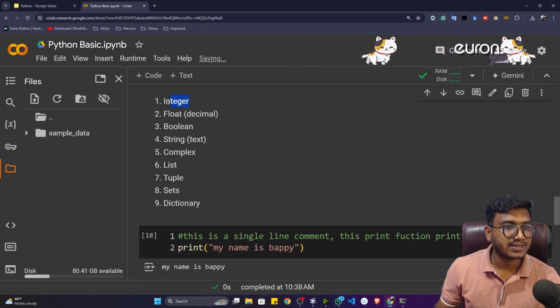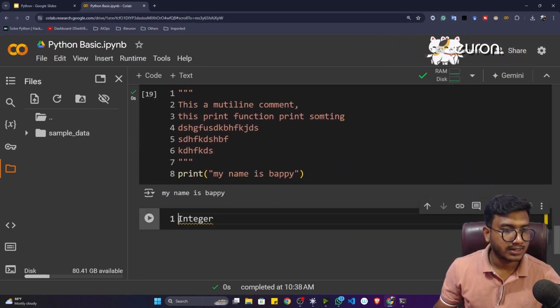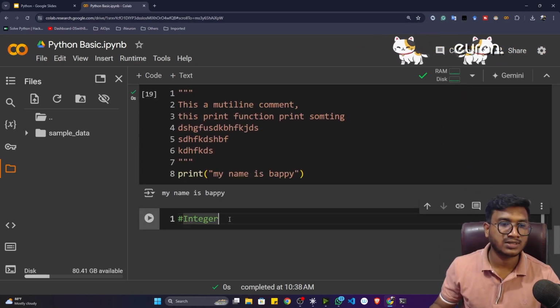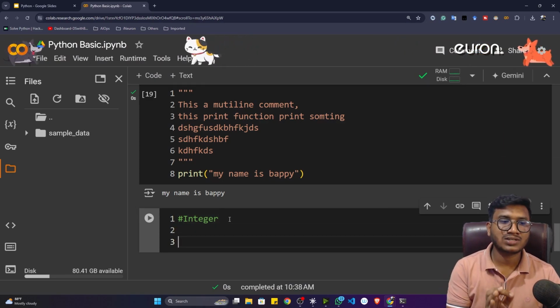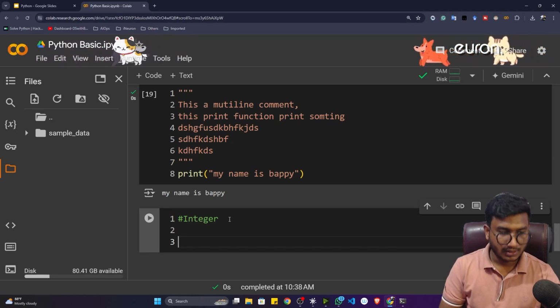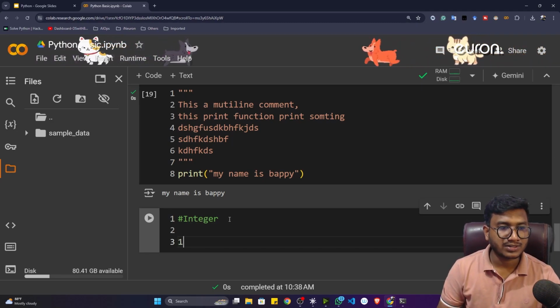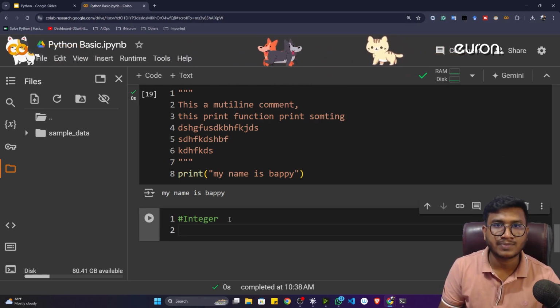Now first of all I'll be discussing integers. So first of all, let me add a comment: this is an integer discussion we are doing. Now what is an integer number inside Python? It is a number that doesn't have any decimal point. Whatever number we have, let's say 1, 2, 3, 4, 5, 6, 7, 8 and so on, would be considered an integer number.